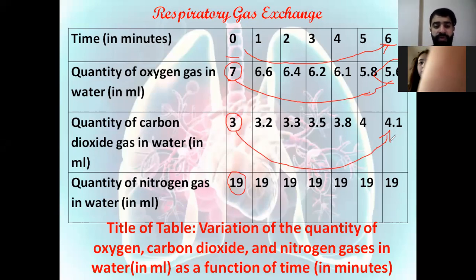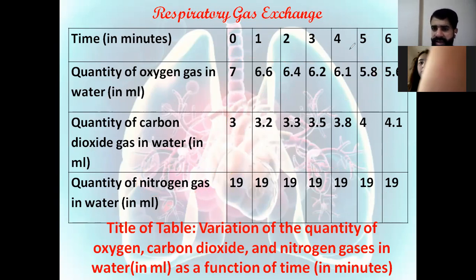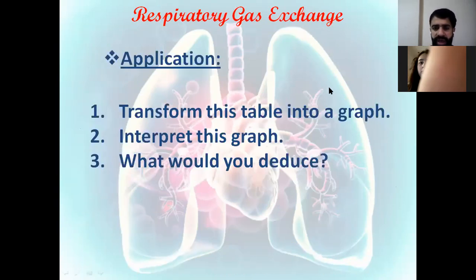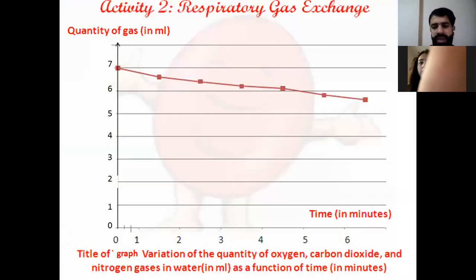While if we move to the nitrogen, as we see here, the quantity of nitrogen remains the same. So the nitrogen gas is neither absorbed nor released. So there is no absorption or release for this gas. This means that oxygen and carbon dioxide are the respiratory gases, whereas the nitrogen is not, since its value remains constant.